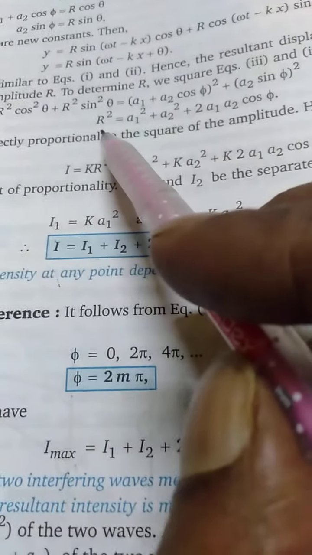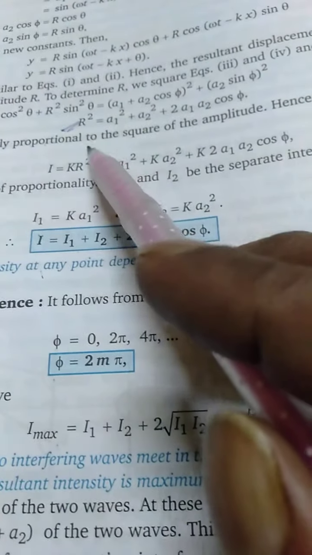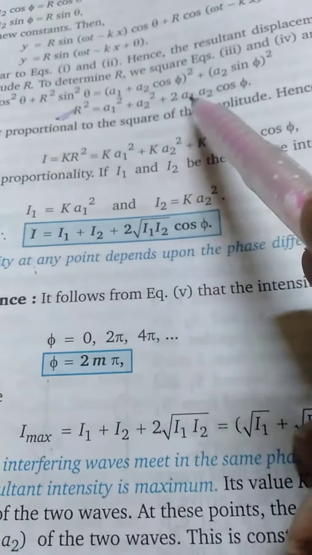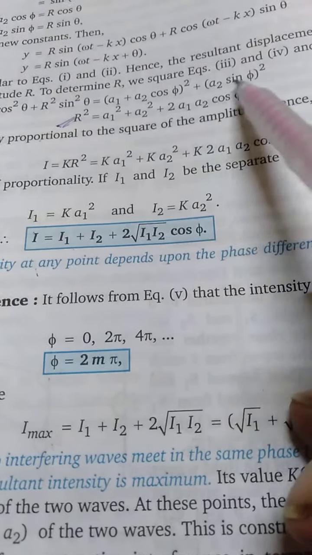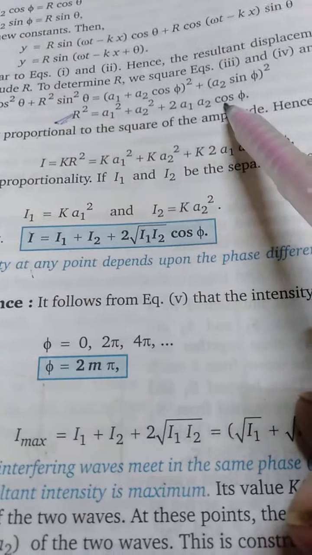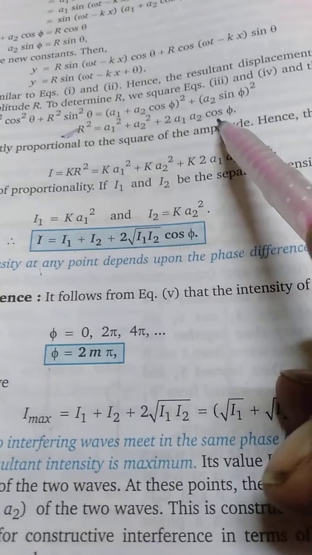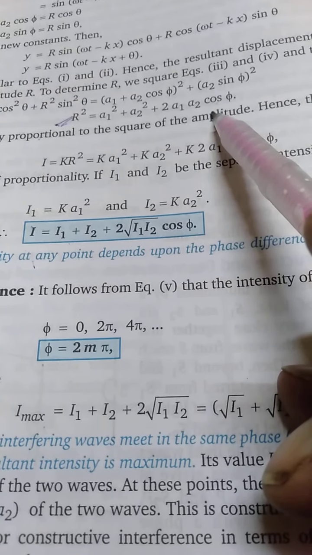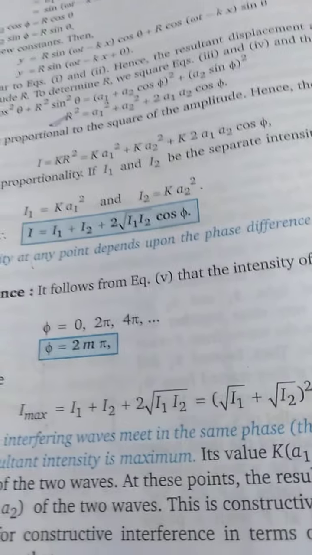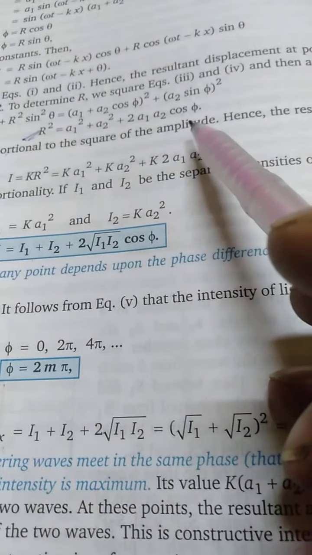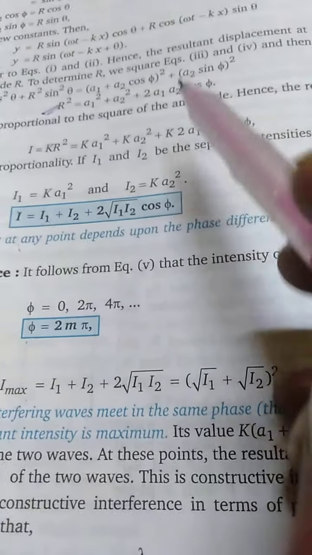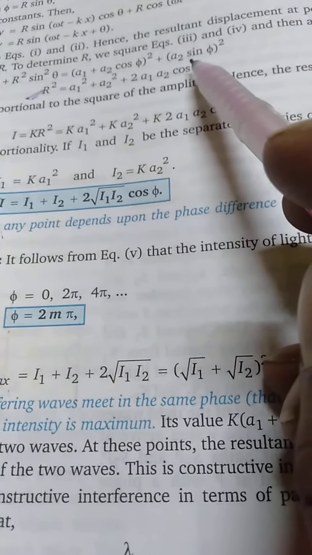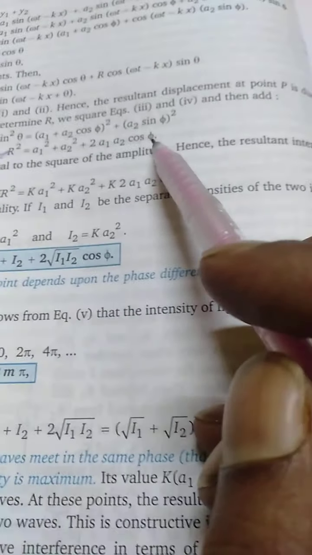Because here we had the resultant amplitude. This is the formula for resultant amplitude: R squared is equal to A1 squared plus A2 squared plus 2 A1 A2 cos phi. What is phi? Phi is the phase difference. This should be constant. That is the main reason why we are using coherent sources, to get a constant phi.